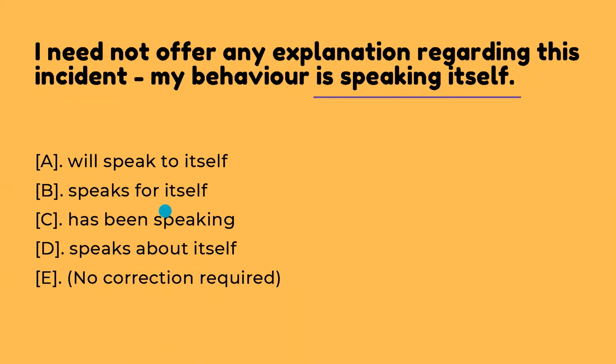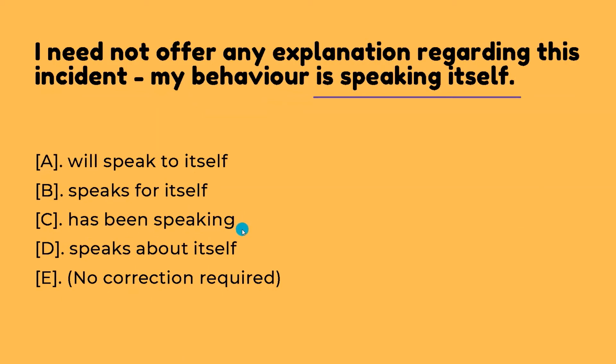My behavior speaks for itself. That means I do not need to tell you anything or elaborate anything. You know my behavior, you understand what I mean. So option B looks like it could be the correct answer. Let's have a quick glance at the other options as well. My behavior has been speaking.